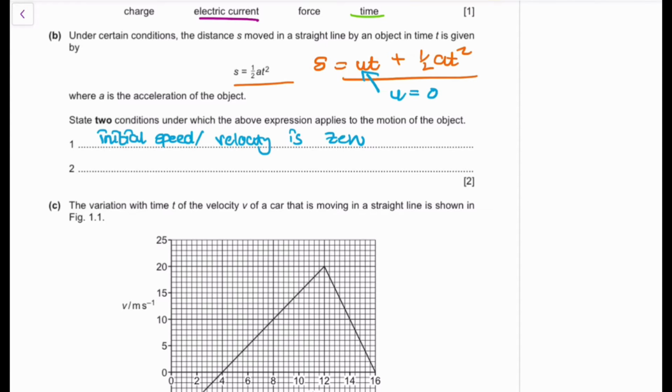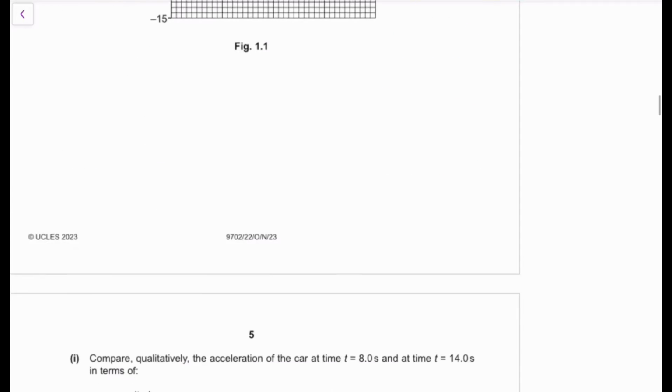Another assumption that we can make is that the acceleration is going to remain constant, because if acceleration changes, you can no longer say s is equal to half at squared. Because the a keeps on changing and changing, meaning that this relationship will not hold true. So this relationship is only true if acceleration remains constant or is uniform. If acceleration is uniform, it's going to agree and abide by the equation of motion.